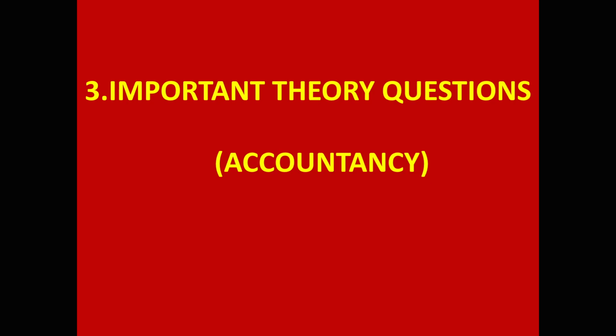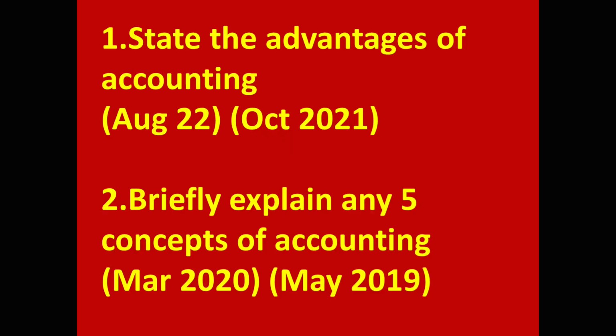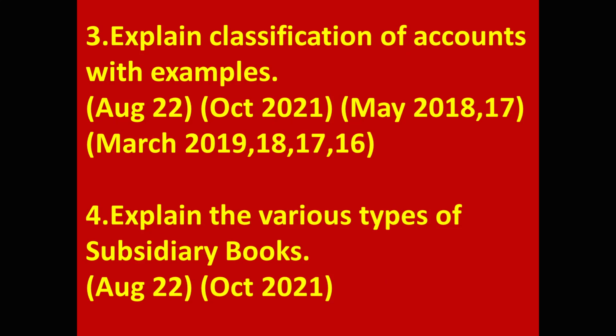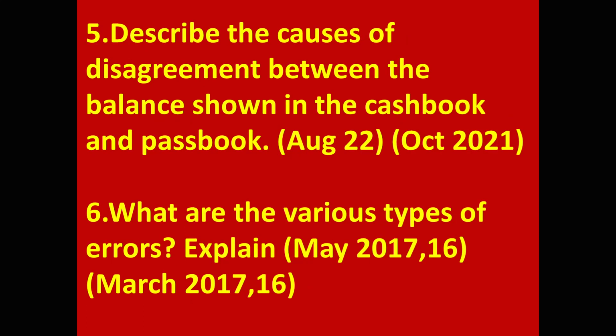Now come to third topic, important theory questions from accountancy part. First 5 marks theory questions from accounts part. First one, state the advantages of accounting. Second, briefly explain any 5 concepts of accounting. Third, explain classification of accounts with examples. 4. Explain the various types of subsidiary books. 5th, describe the causes of disagreement between the balance shown in the cash book and passbook.